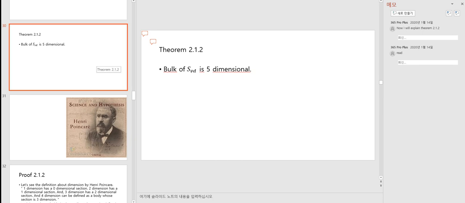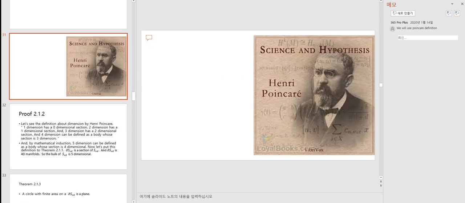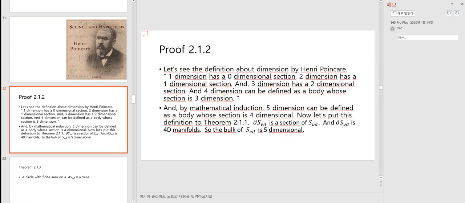Now I'll explain theorem 2.1.2. The bulk of S3D is 5-dimensional. We will use the Poincare definition. Let's see the definition of a dimension by Henri Poincare.